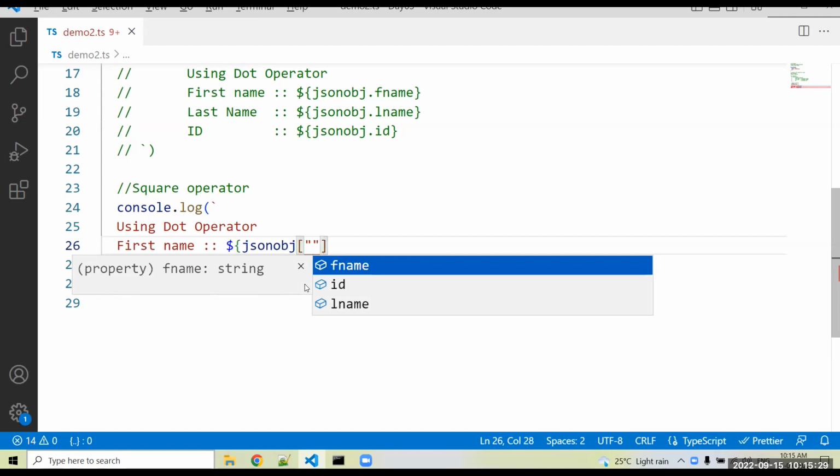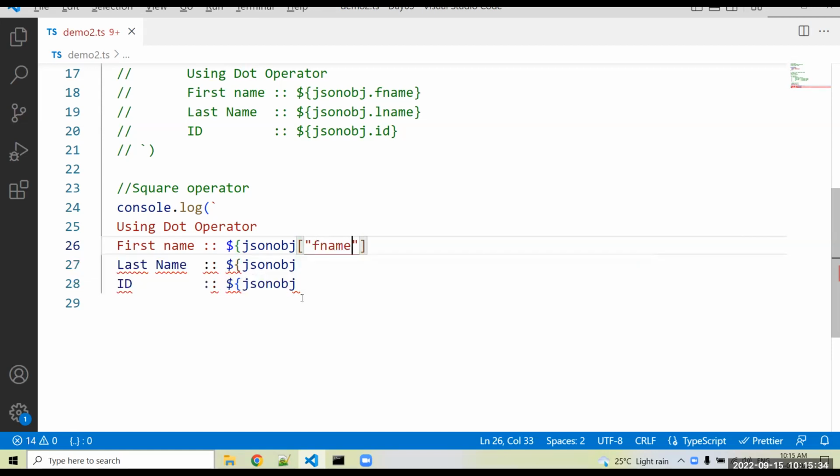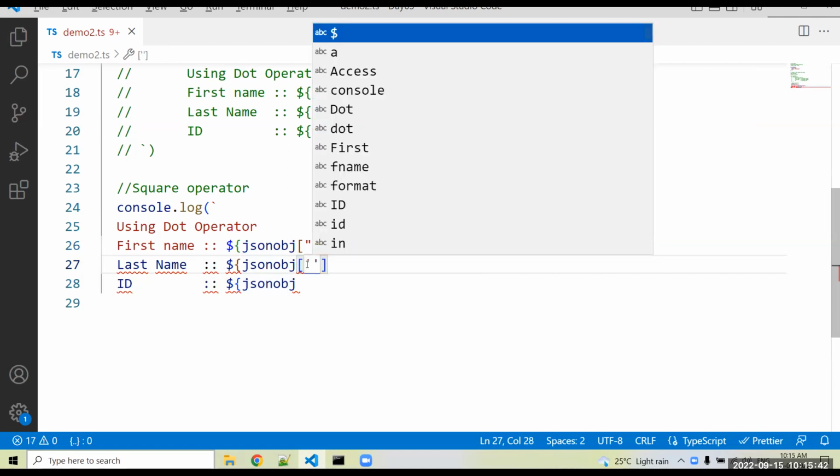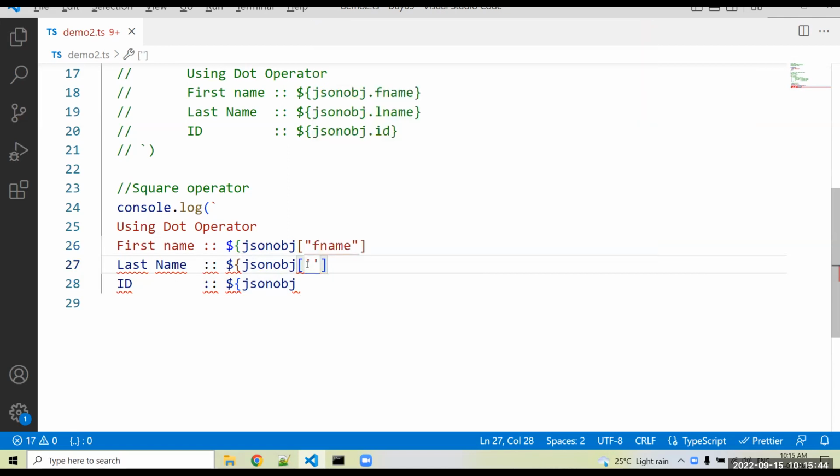So if you're using double quote, in double quote you mention your key name, same as in square bracket. I want to use last name, I use a single quote. Okay? Both are allowed. And then lname. And next, again, jsonObj, use ID, curly bracket.